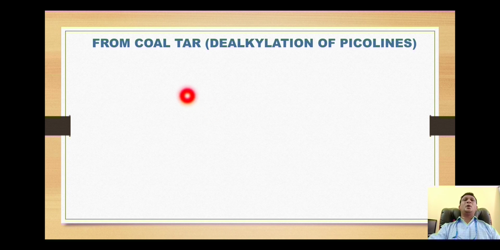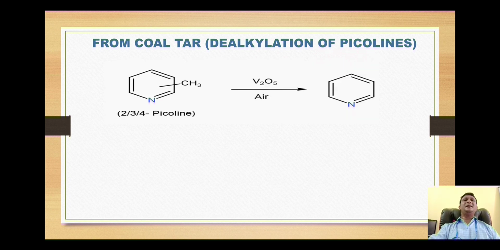The next synthesis is from coal tar, that is through dealkylation of picolines. The picolines are nothing but 2, 3 or 4 methylpyridines. This methyl group may be attached at position number 2, 3 or 4, in which case they are called 2-picoline, 3-picoline or 4-picoline accordingly.